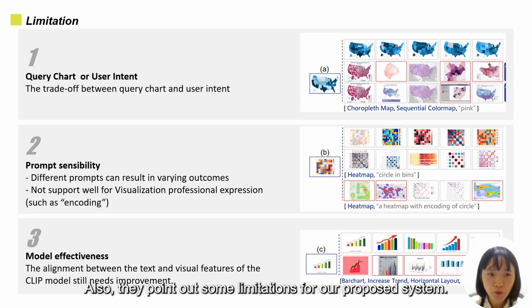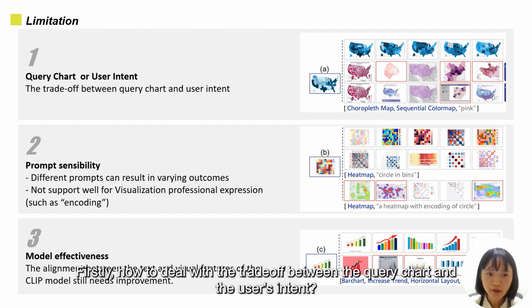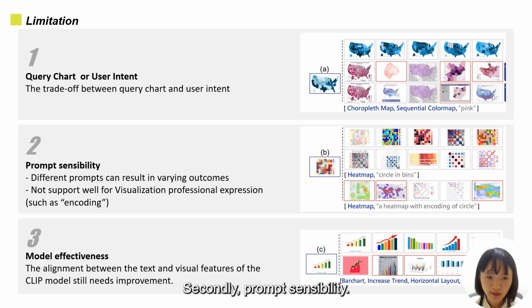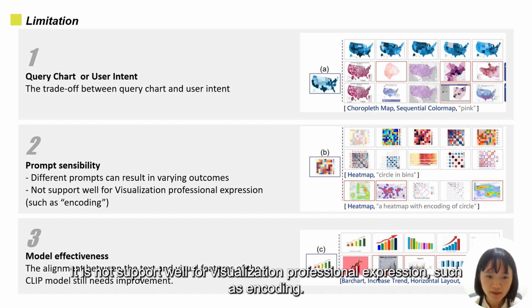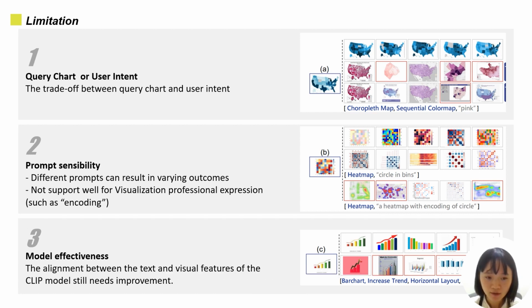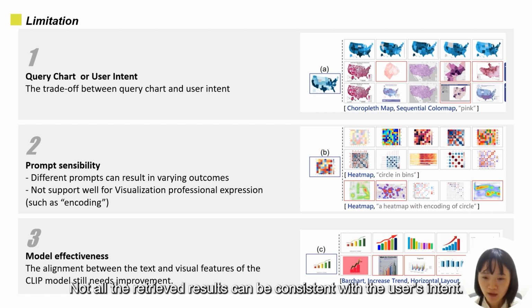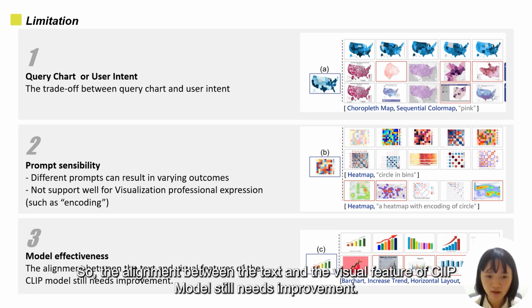Also, they pointed out some limitations of our proposed system. Firstly, how to deal with the trade-off between the query chart and the user's intent. Secondly, prompt sensitivity. As shown on the right, different prompts can result in varying outcomes. It is not supported well for visualization professional expression, such as encoding. Thirdly, the model's effectiveness. Not all the retrieved results are consistent with the user's intent. So the alignment between the text and the visual feature of the CLIP model still needs improvement.